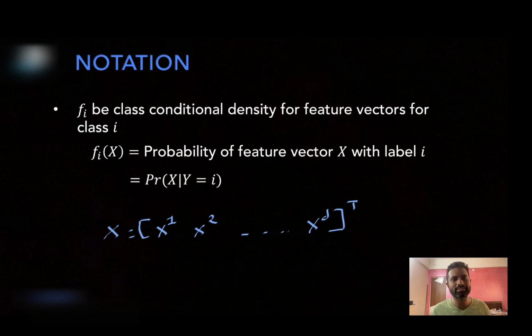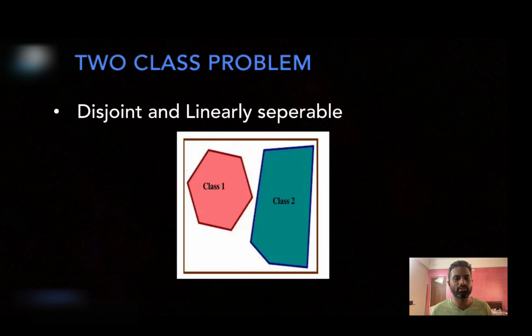The class conditional density can be represented using Cartesian coordinates. Let's say the class conditional densities for both classes are disjoint and linearly separable. One scenario will look like this: the class conditional density for class label 1 is here, and for class label 2 is here.